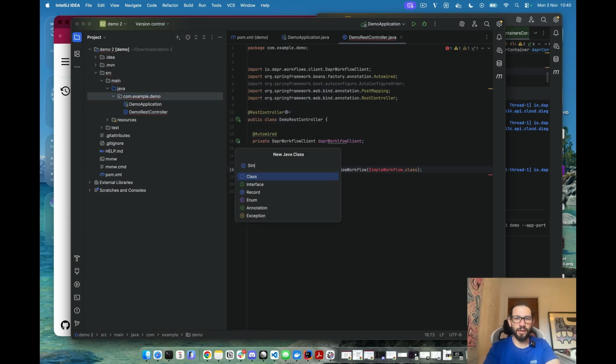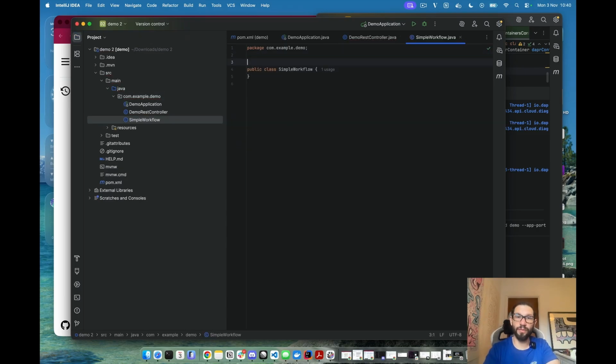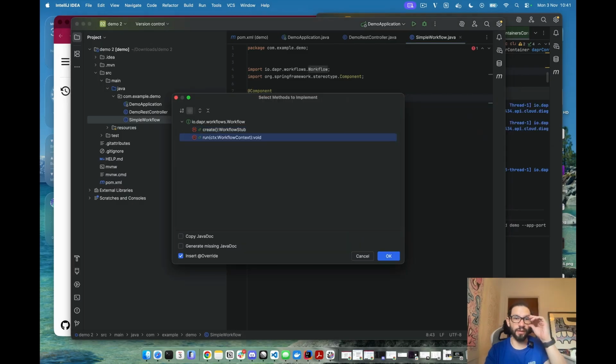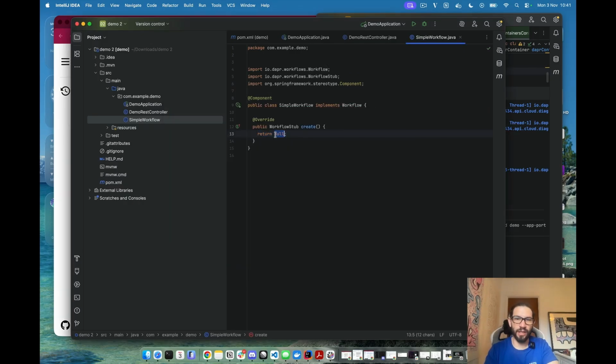We create the SimpleWorkflow class. And first of all, before doing anything, I need to implement Workflow, right? And I also need to make it a Spring component, so it's a Spring bean, so it's managed by Spring, and we can autowire other things in here for integration purposes, for example. And then we need to implement a method, in this case the create method, that basically allows us to define our workflow definition.